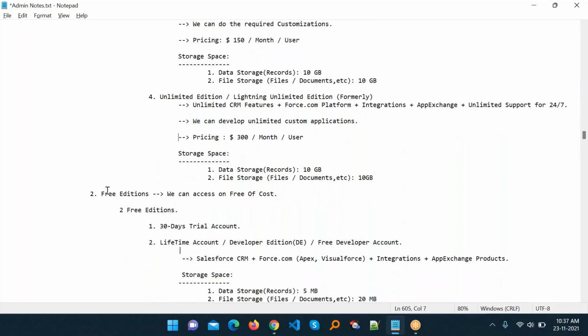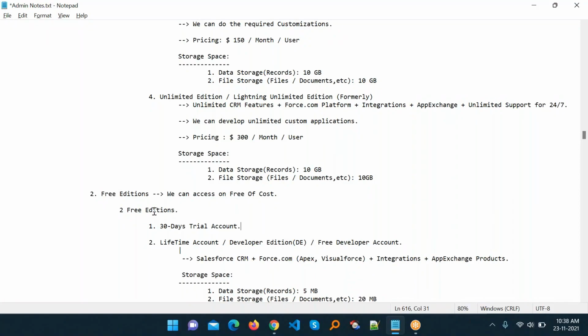And another one is called the Free Edition. We can access it free of cost, so no need to worry that you have to pay every time to learn Salesforce or to purchase any edition from Salesforce. If you are a student or learning Salesforce, please go ahead with the trial version. There is a trial version as well as a lifetime account. I will show you both, so don't worry about that.